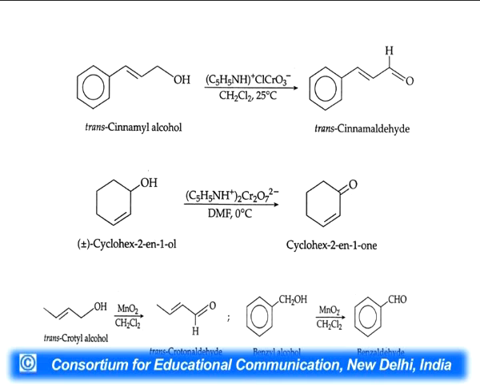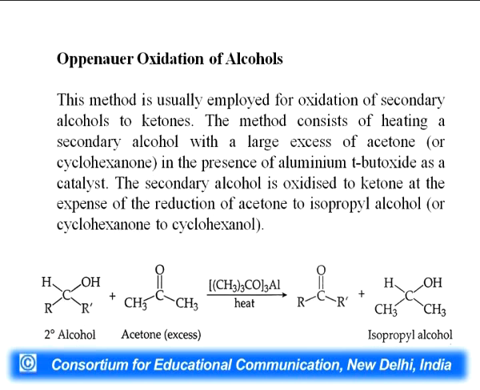Like trans-cinnamyl alcohol oxidized to trans-cinnamaldehyde, and racemic cyclohex-2-en-1-ol oxidized to cyclohex-2-en-1-one with the help of pyridinium dichromate and DMF at 0 degrees Celsius, and trans-crotyl alcohol with manganese oxide changes to trans-crotonaldehyde, while benzyl alcohol is oxidized to benzaldehyde in methylene chloride.